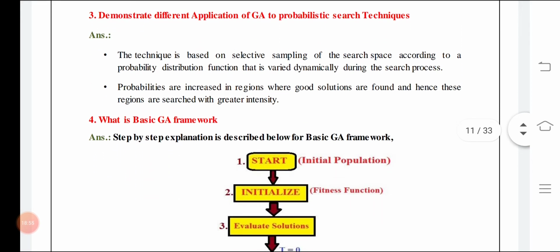So with trial and error we will get some answer. Then to demonstrate the different applications of the genetic algorithms, the technique is used for selection and sampling. Sampling means the samples are there. For example, initially you have hundreds and thousands of data, and you need to find some few important data. What you will do in the computer, you will form a program or a model, and then it will randomly search some values.